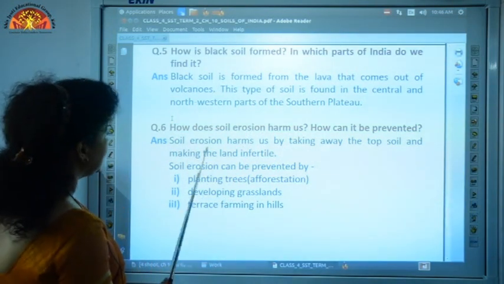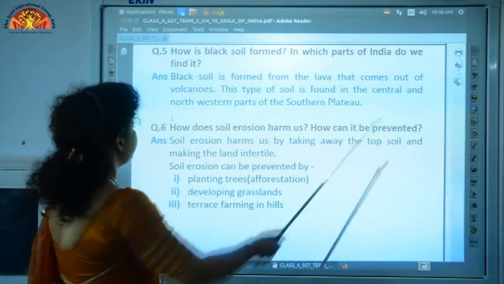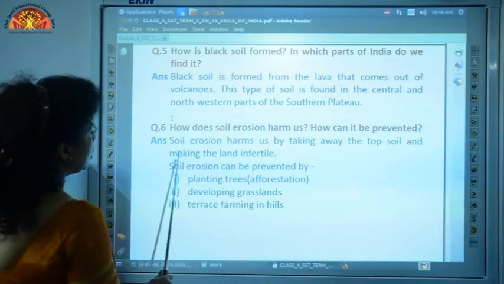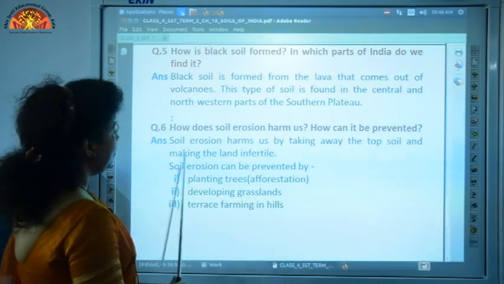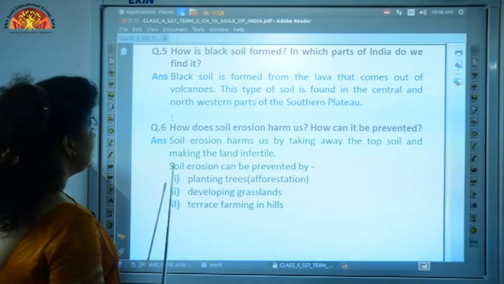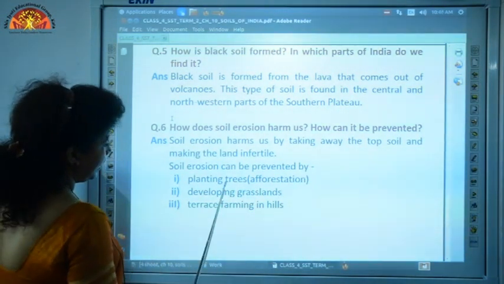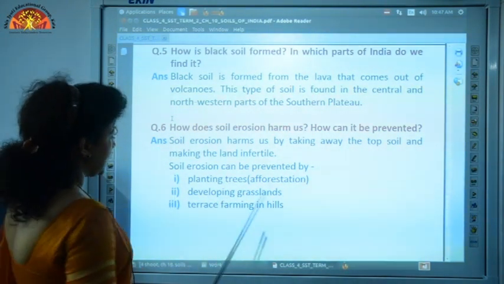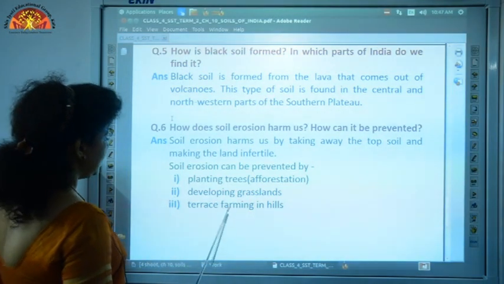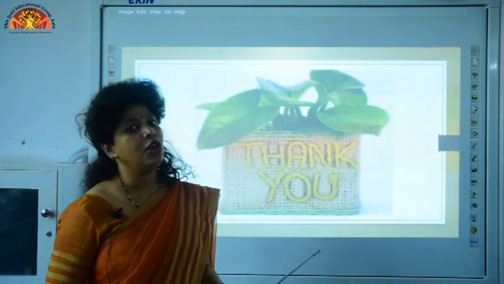And question 6, how does soil erosion harm us and how can it be prevented? The answer is, soil erosion harms us by taking away the topsoil and making the land infertile. Soil erosion can be prevented by 1. Planting trees or afforestation, 2. Developing grasslands, 3. Terrace farming in hills. This concludes the bookwork and copywork of chapter 10 Soils of India.